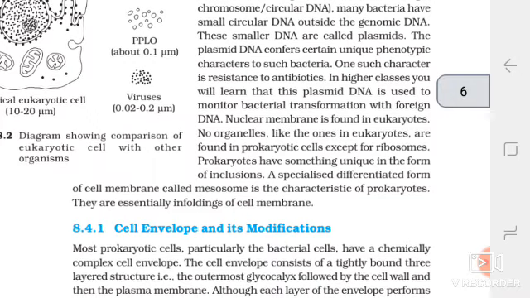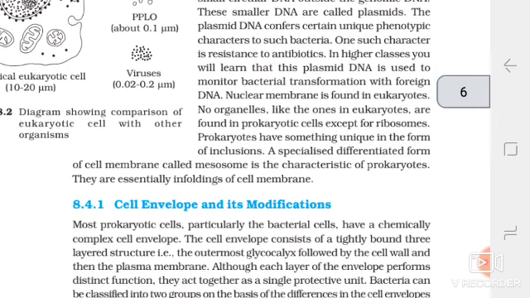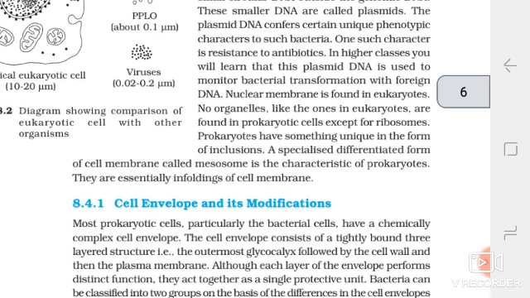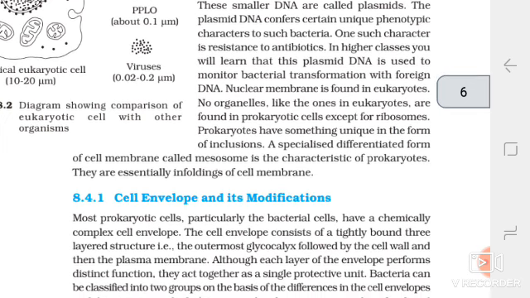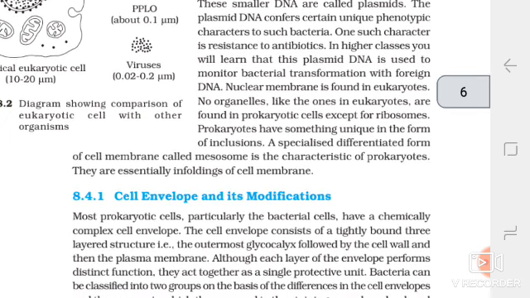Cell envelope and its modifications. Most prokaryotic cells, particularly the bacterial cells, have a chemically complex cell envelope. The cell envelope consists of a tightly bound three-layered structure: the outermost glycocalyx, followed by the cell wall, and then the plasma membrane. Although each layer of the envelope performs a distinct function, they act together as a single protective unit.